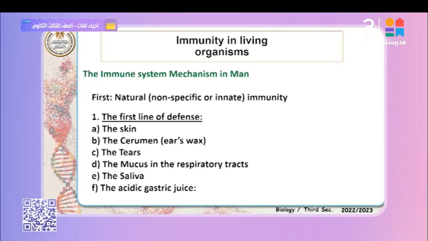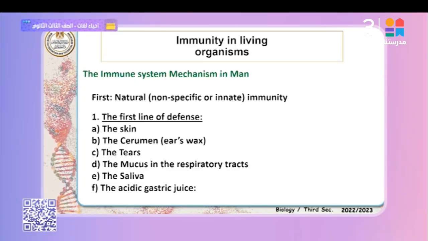For example, number one, skin. The skin contains tough horny layers, okay? They prevent microbes and pathogens from entering. And the skin covers all the surface area of the human being, so it is considered the most important organ in the first line of defense.